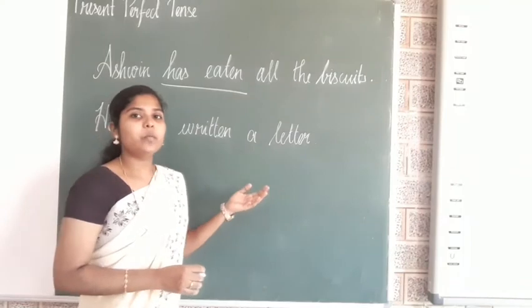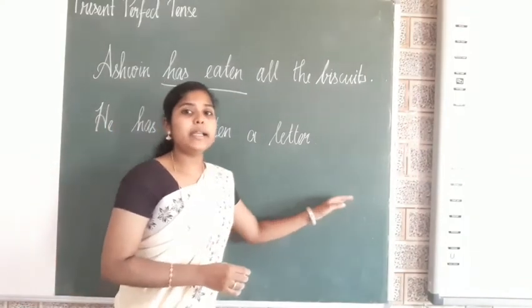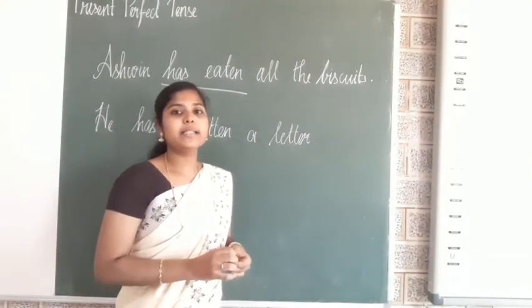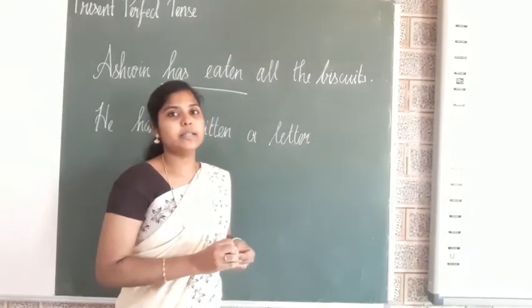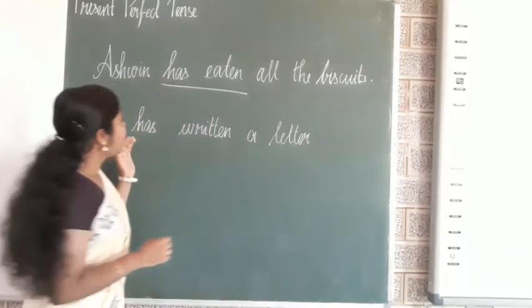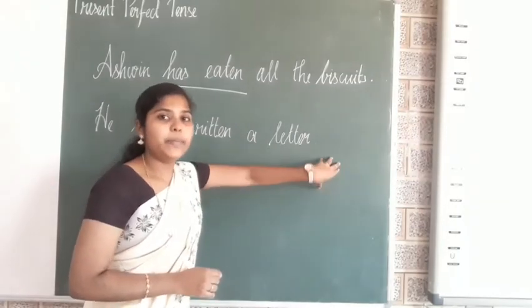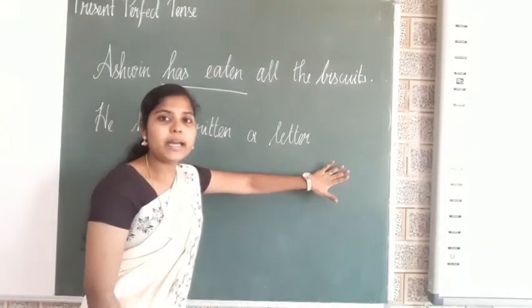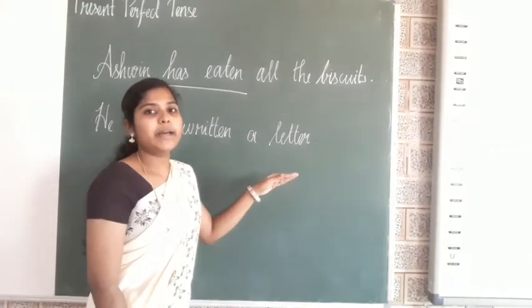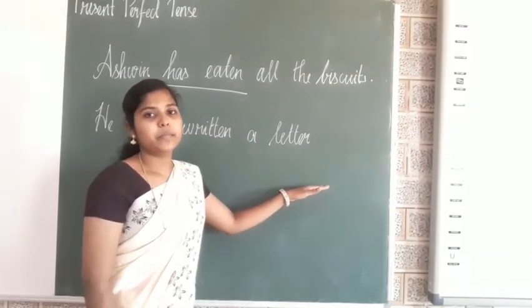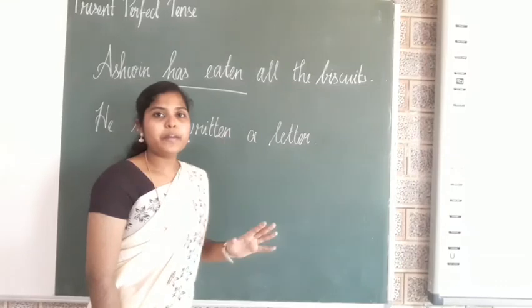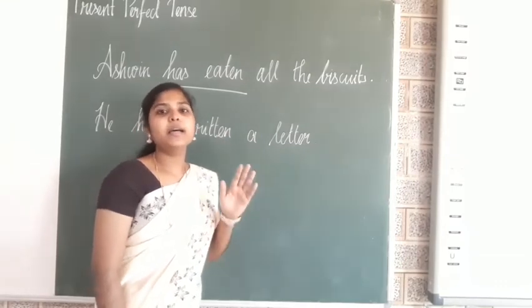If I say, he wrote a letter yesterday, it is indicating the past action, but he has written a letter is a completed action in the immediate past without mentioning the time. Okay? So perfect tense means completed action.